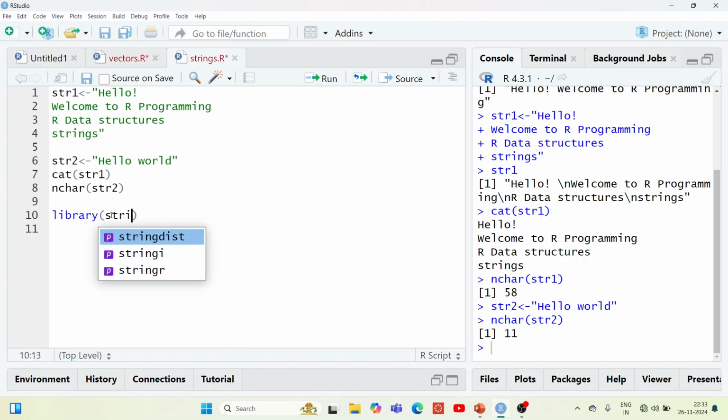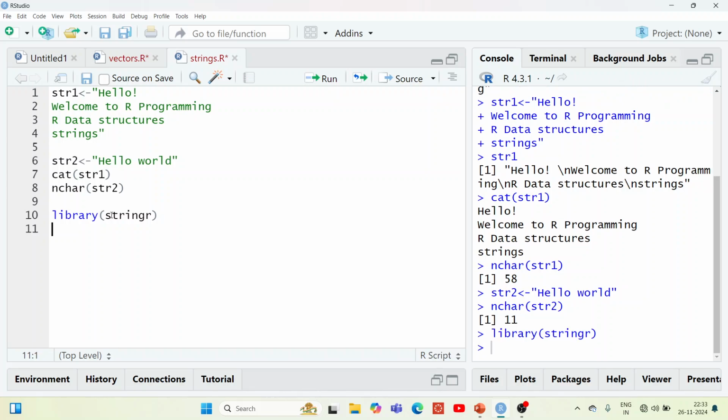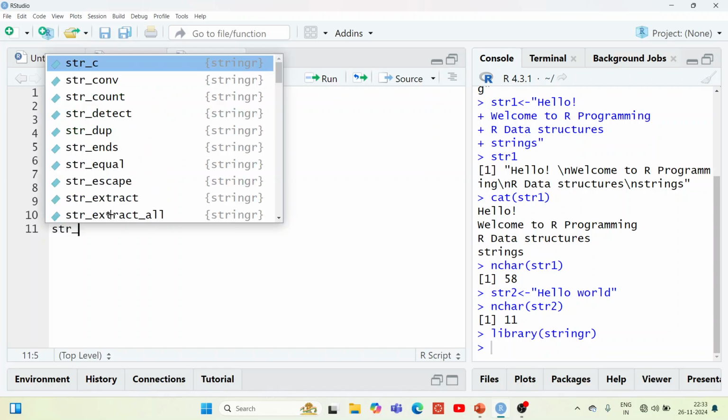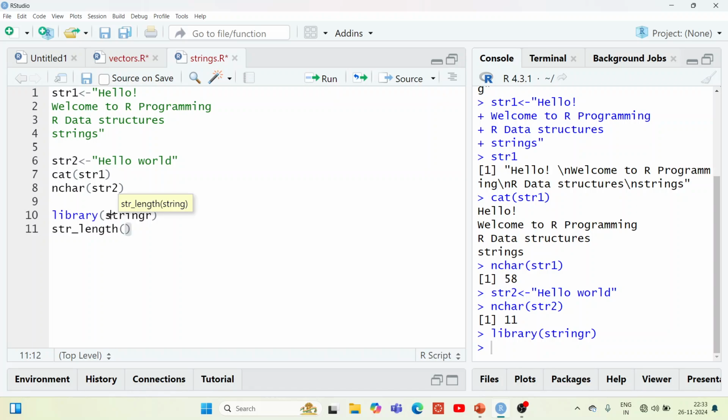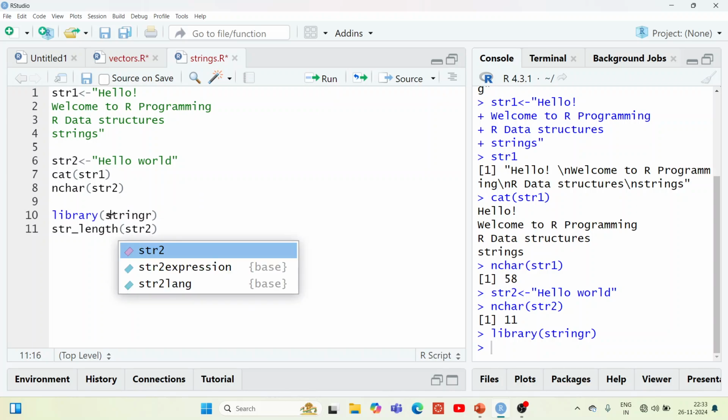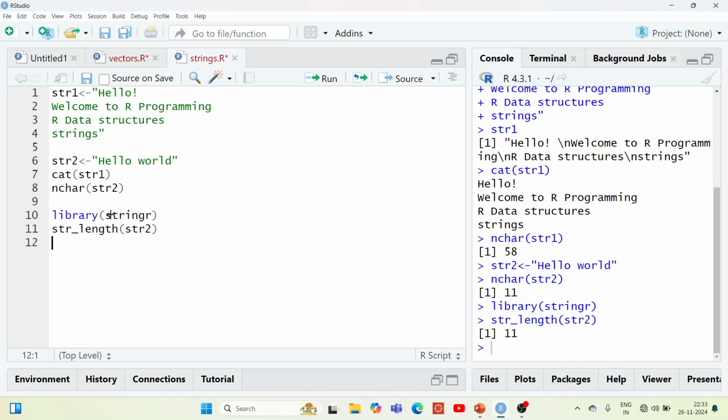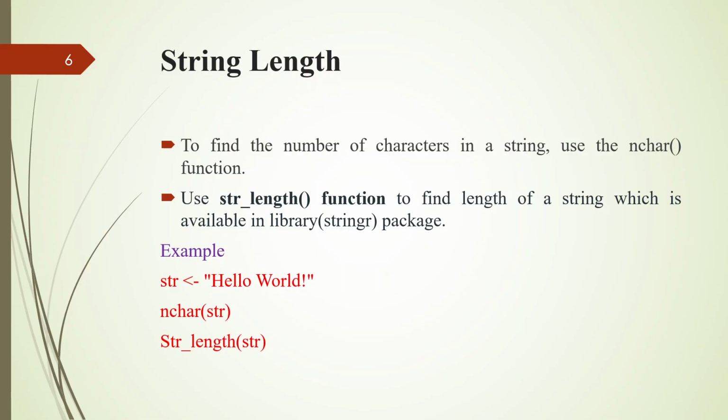After that you can use the string length function str_length. Suppose I want to find the length of string 2, so 11 you are getting. So we have different ways to easily find the number of characters or the length of a string.